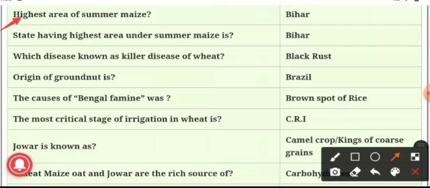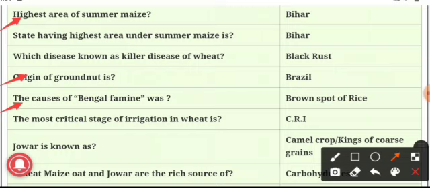Next, which disease is known as the killer disease of wheat? Black rust, which is caused by Puccinia graminis. So this is the disease known as the killer disease of wheat. Origin of groundnut, Arachis hypogaea. The answer is Brazil, which is in South America. Next question. The cause of the Bengal famine was brown spot of rice. This brown spot of rice was the cause of the Bengal famine.